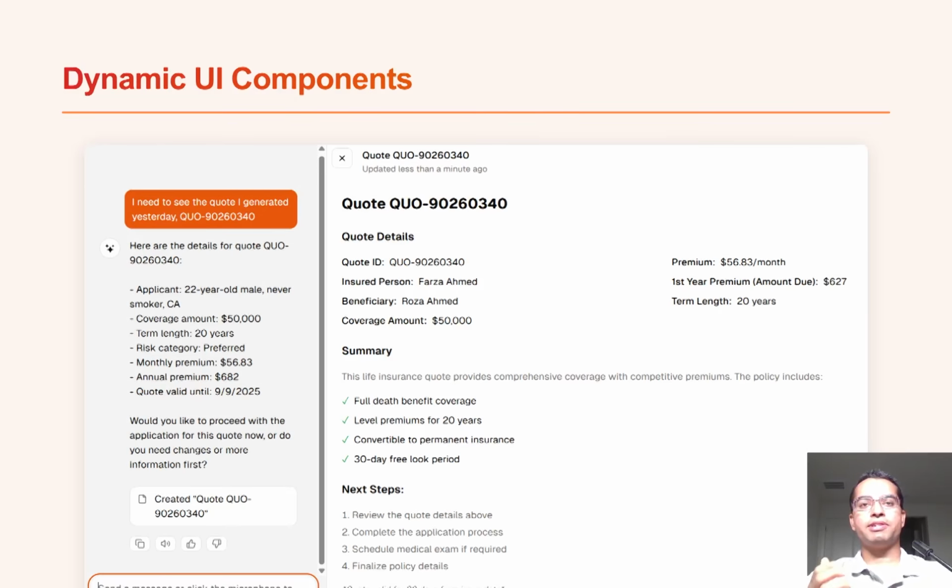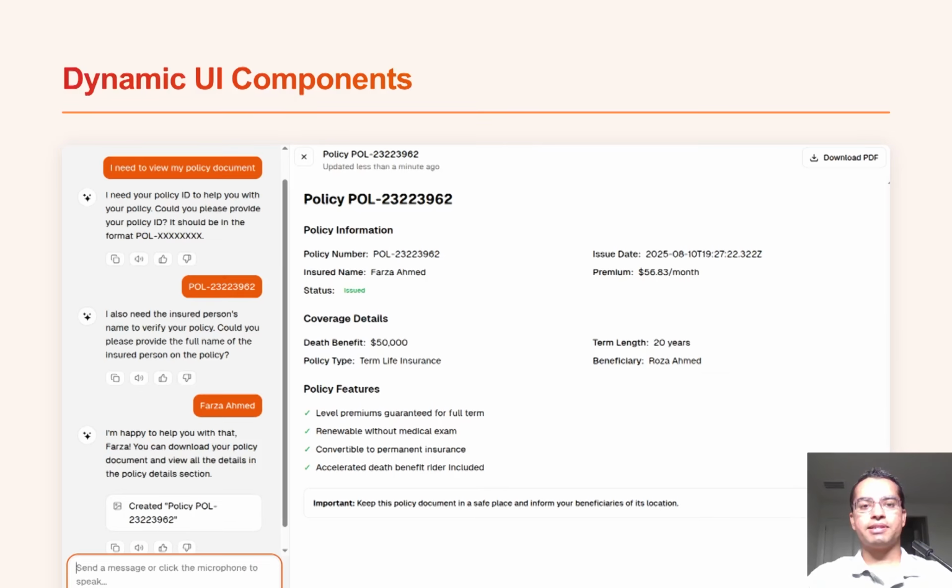And here is the revolutionary part: no cluttered interfaces. SimuLife dynamically renders exactly what's needed on the canvas. Code cards, payment forms, policy documents, they appear precisely when they are relevant.